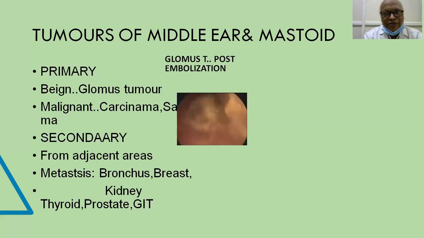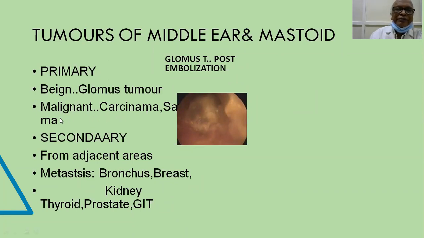What is the other type of histologically benign but clinically malignant tumor? Apart from glomus jugulare tumor, the other variety is classical nasopharyngeal angiofibroma, otherwise known as juvenile nasopharyngeal angiofibroma. Clinically, it is malignant, but histologically, it is benign.